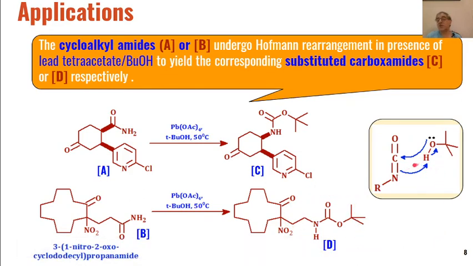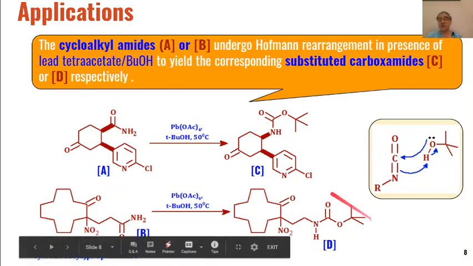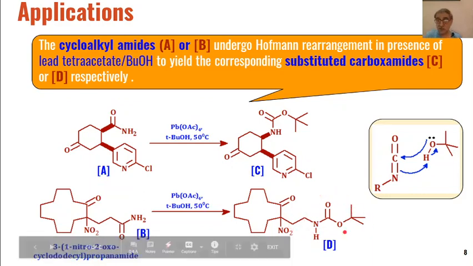So this is how the addition of butanol to the isocyanate takes place. This lone pair will attack this carbon, and this carbon-nitrogen double bond will become a carbon-nitrogen single bond, and hydrogen from here will be shifted to this nitrogen, and we will get the carbamates as the product.